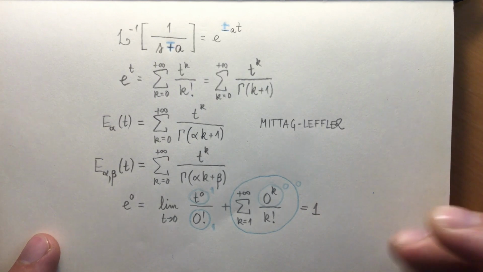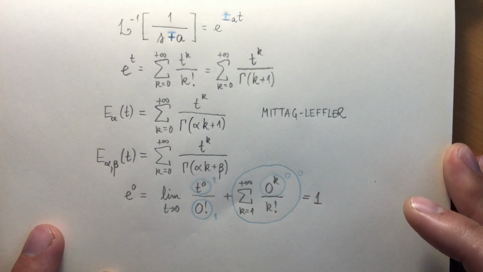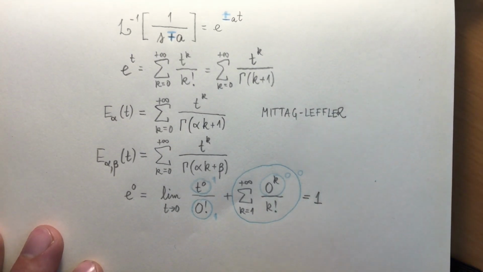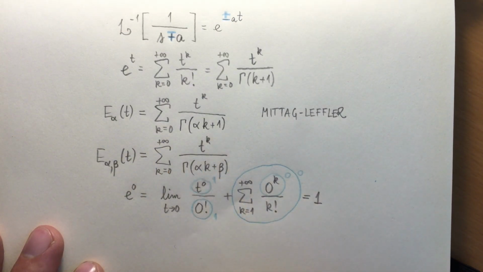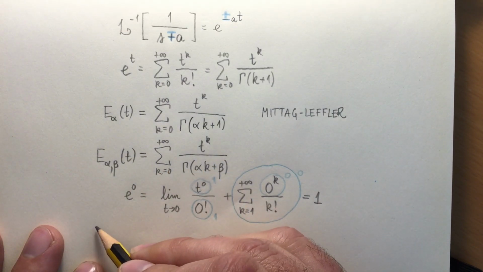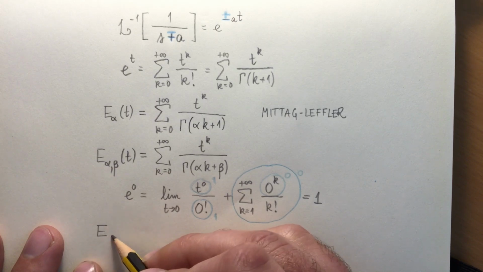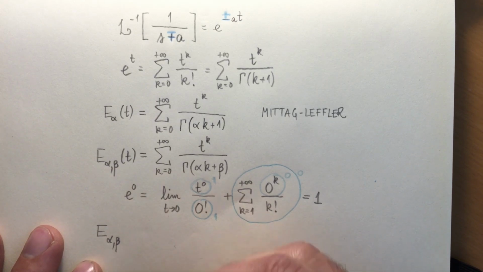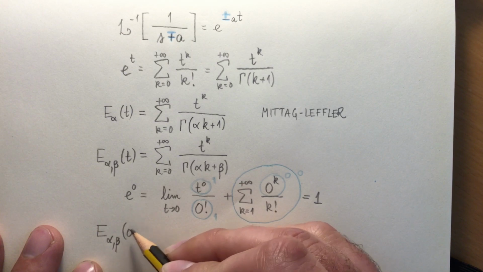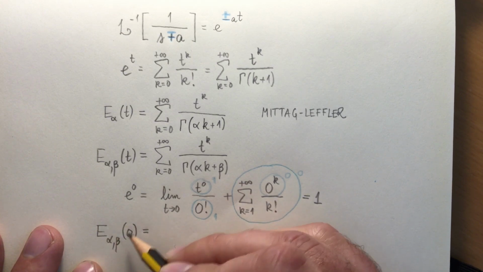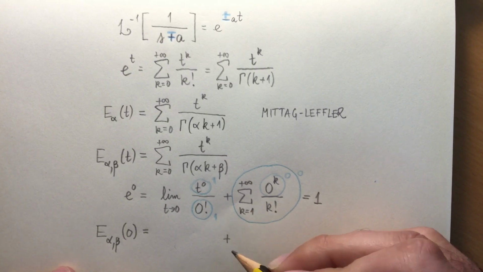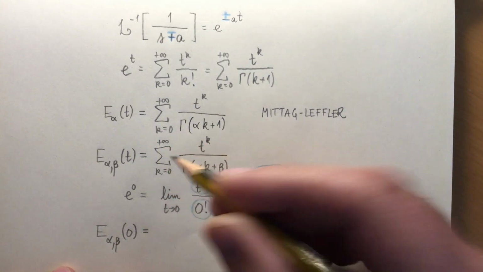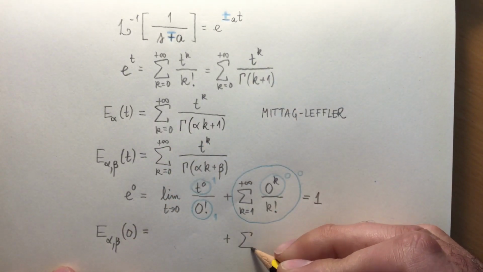A similar thing happens with the Mittag-Leffler function. Let us consider right away the case of the two-parameter Mittag-Leffler function, since this is the version of the Mittag-Leffler function that we will need. We will find the value of this function for 0. Again, I can separate this summation into 2.